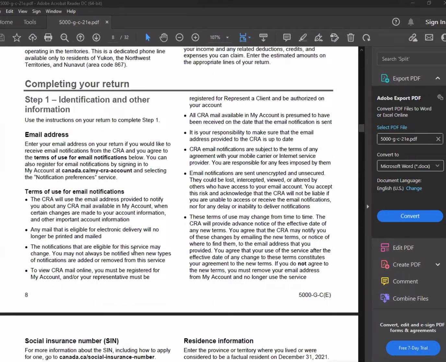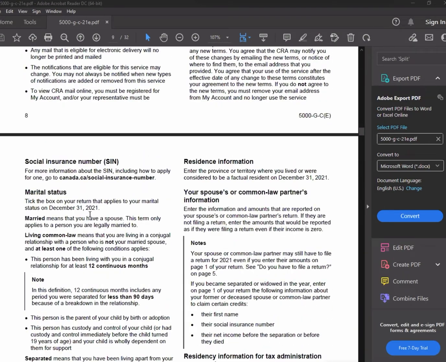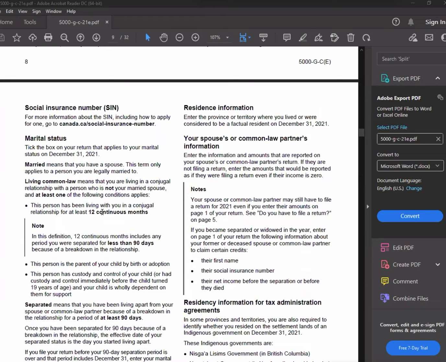It's very simple here. Marital status: click the box that applies to your marital status on December 31st, 2021.